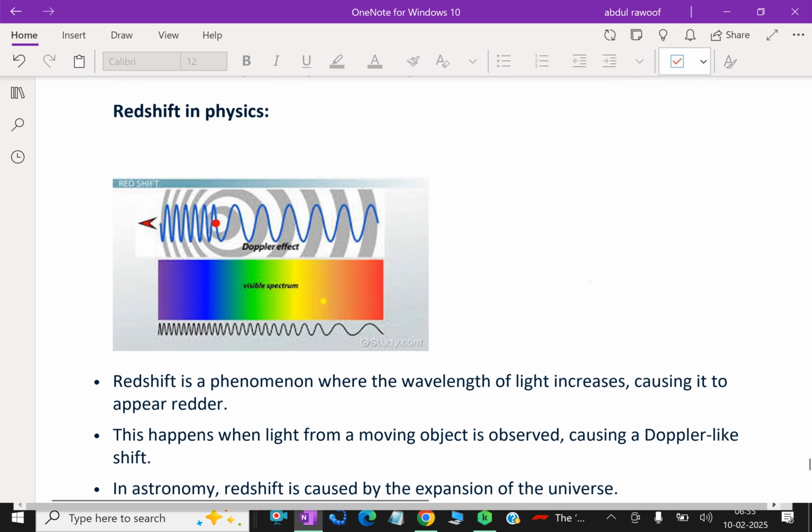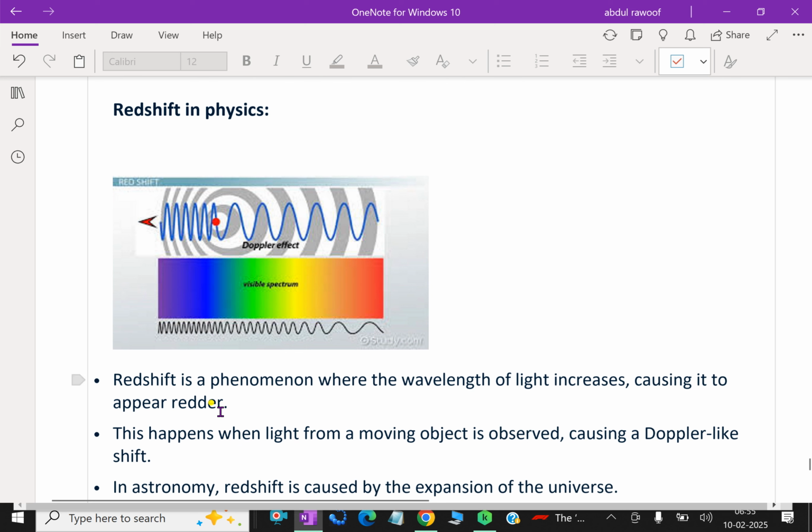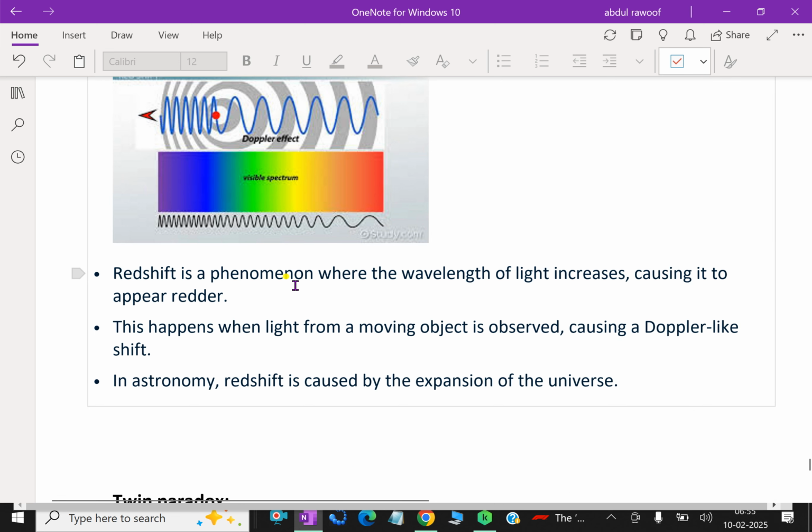What is redshift in physics? Redshift is a phenomenon where the wavelength of light increases, causing it to appear redder. This happens when light from a moving object is observed, causing a Doppler-like shift. In astronomy, redshift is caused by the expansion of the universe.